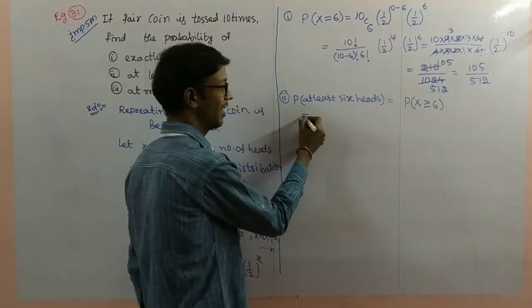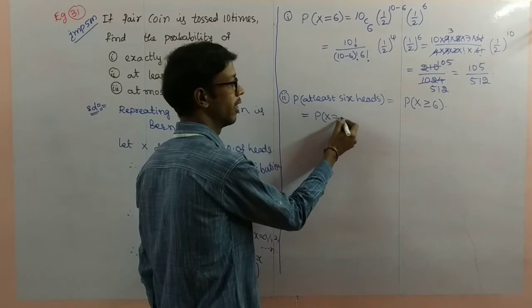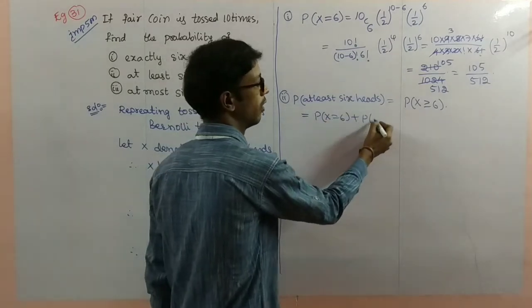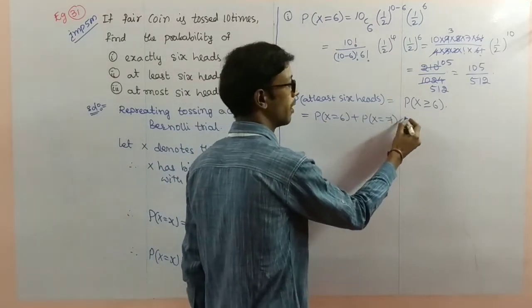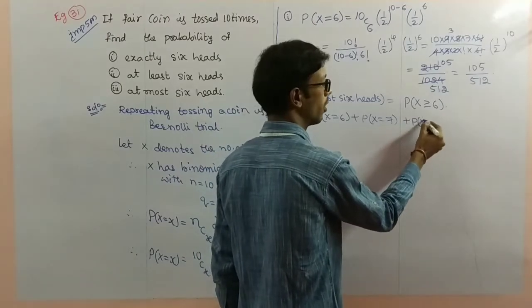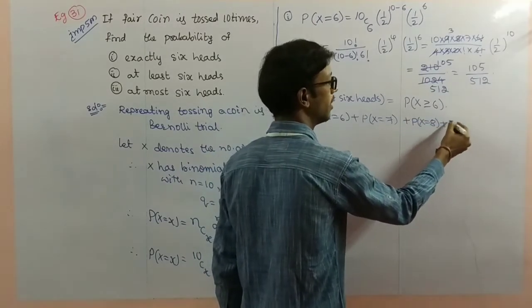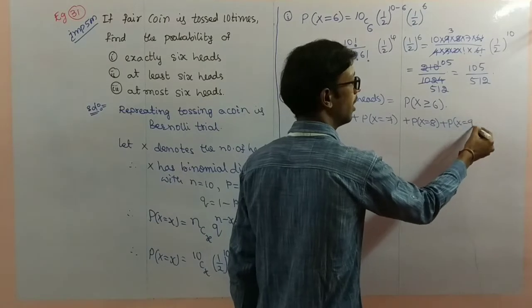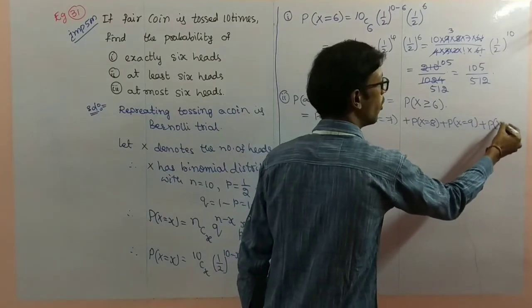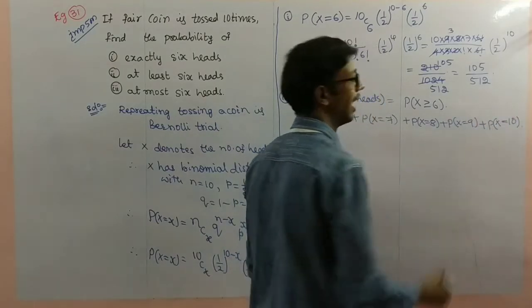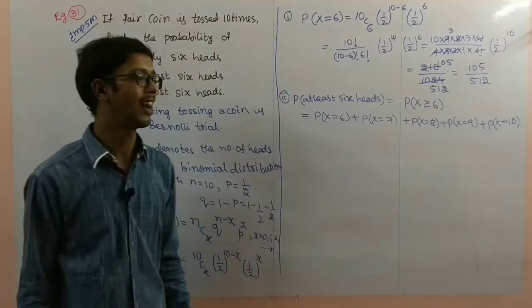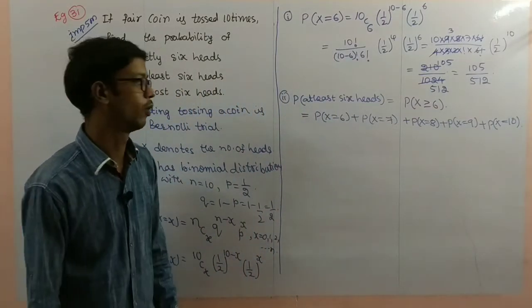So what are the greater than or equal to 6 values? X equal to 6, plus x equal to 7, plus x equal to 8, plus x equal to 9, plus x equal to 10. The highest value is 10 since there are 10 trials, so we take up to 10.